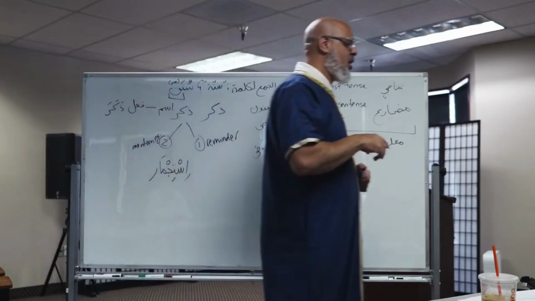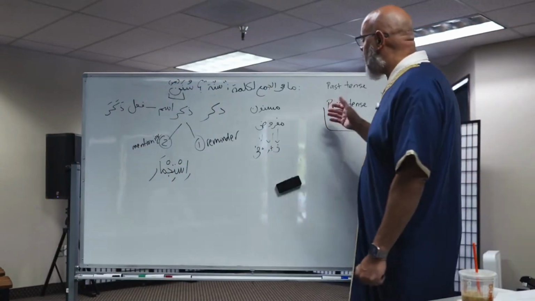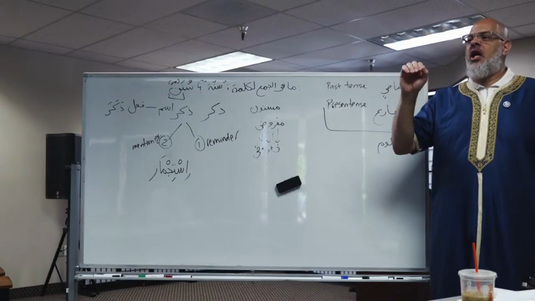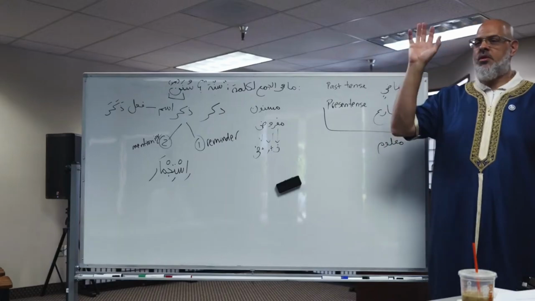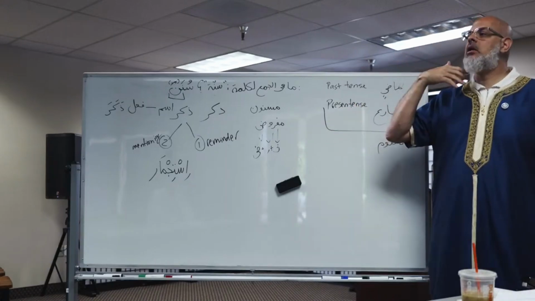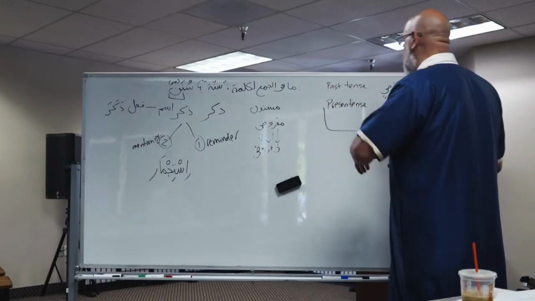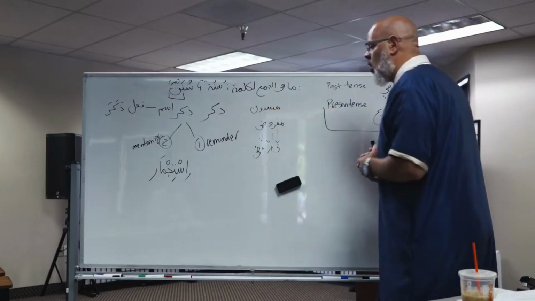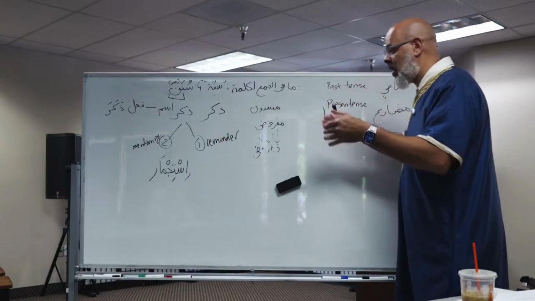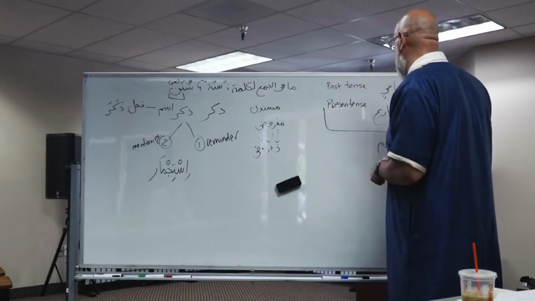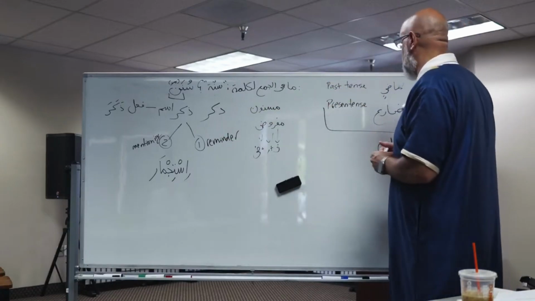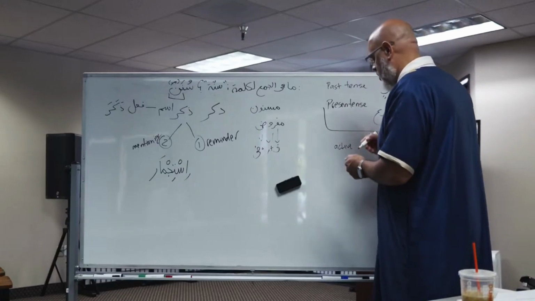So if I say ضرب زيد عمرا, if we say Zayd hit Umar, we know that Zayd huwa al-fa'il wal-fi'l ma'loom. Zayd is the one doing the action and he's known. We know who he is. So whether it is Zayd hit Omar or Zayd is hitting Omar, he's doing it now in the present tense, this all falls under what we call in English the active voice.